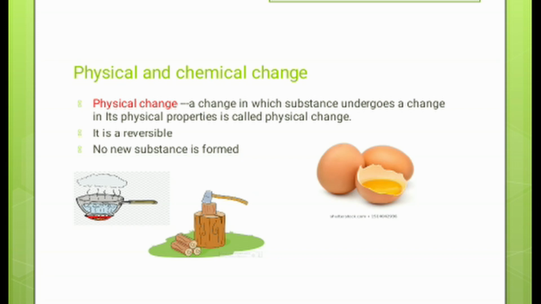So it is a physical change. So these are the examples of the physical change where there is only a change in the physical properties. Either their appearance is changing or their state is changing. Either shape is changing. So these are the physical properties which show the physical changes.